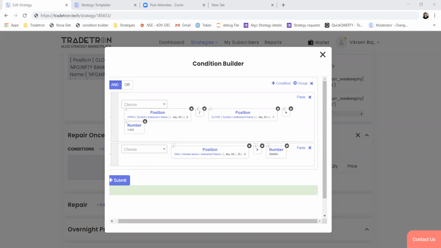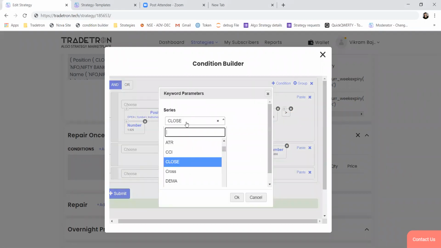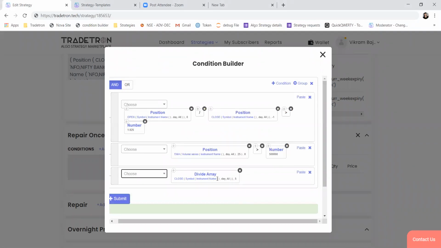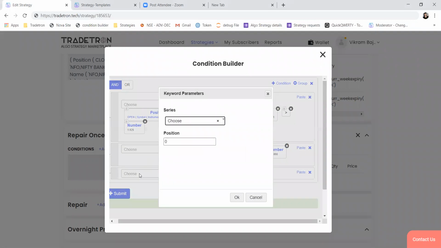What is the keyword array and where is it used? When you want to divide close, let's say by 5, and use it in any calculation, then you can use that. Again, it has to be used in the position keyword.